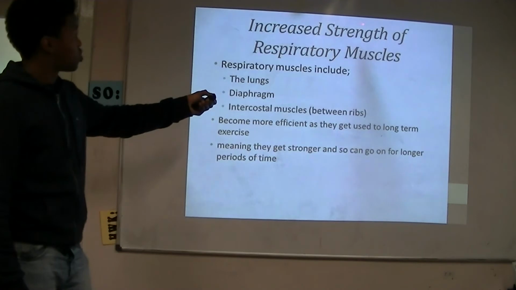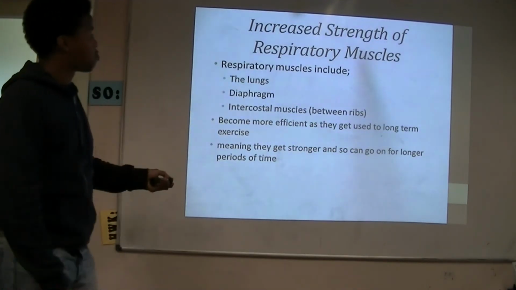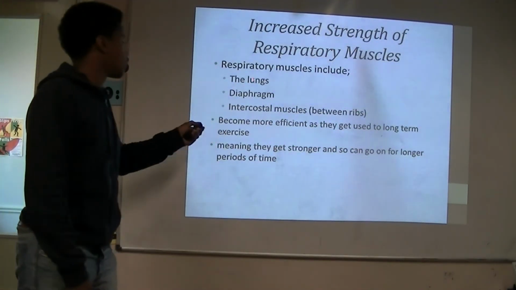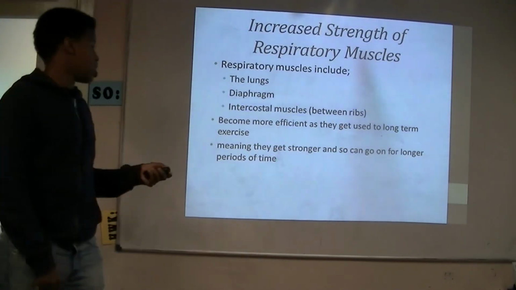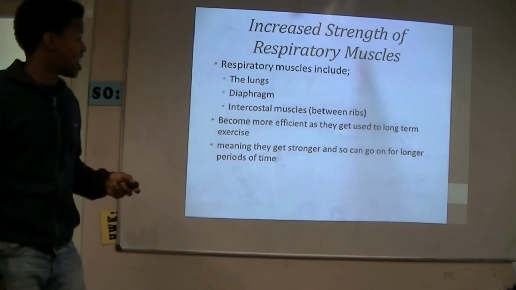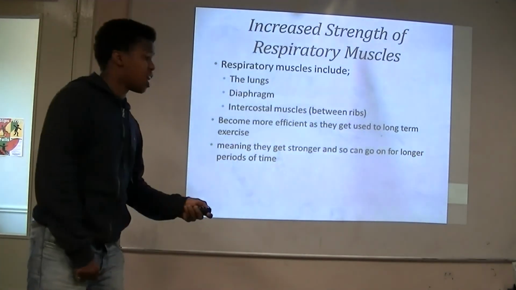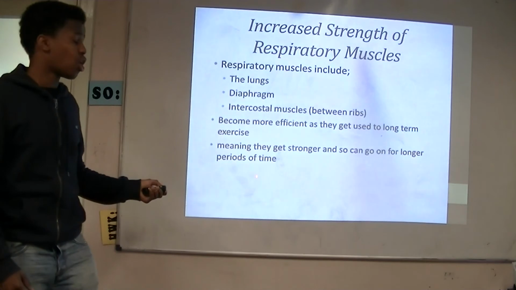Moving on, increased strength of respiratory muscles. Respiratory muscles include your lungs, your diaphragm and your intercostal muscles, and these are located within your ribs. These become more efficient as they get used to long-term exercise, meaning they'll get stronger and they can go on for a longer period of time.